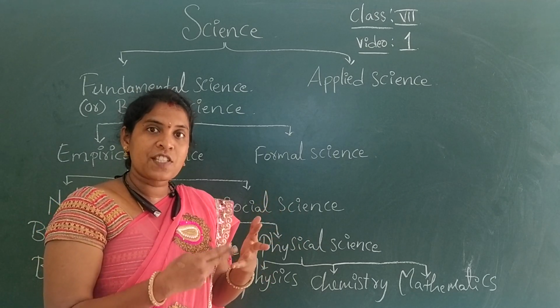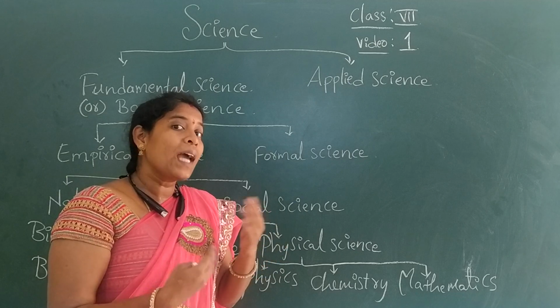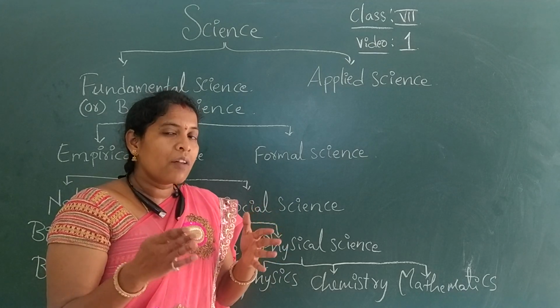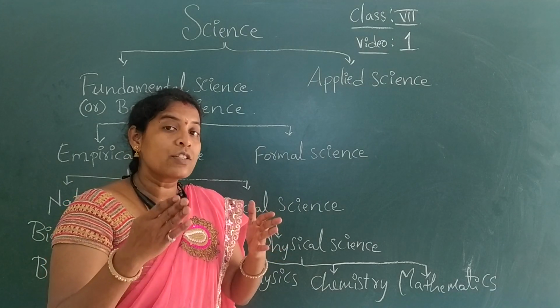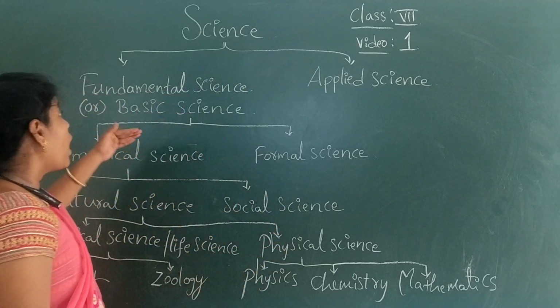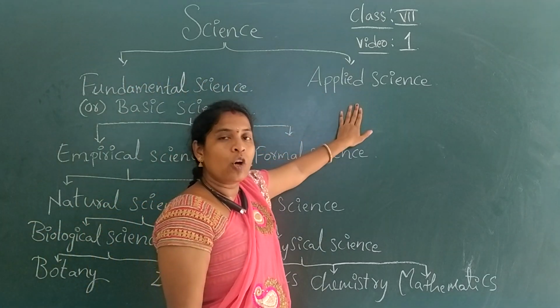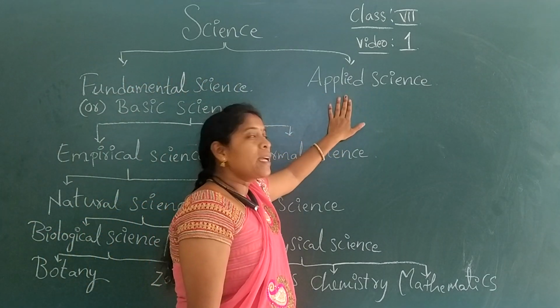When we study a physics book, chemistry book, or biology book, like in a textbook, that is called fundamental science. It is also called basic science.